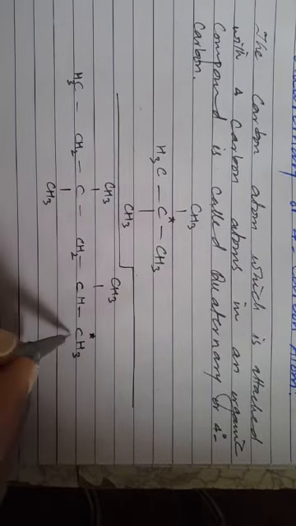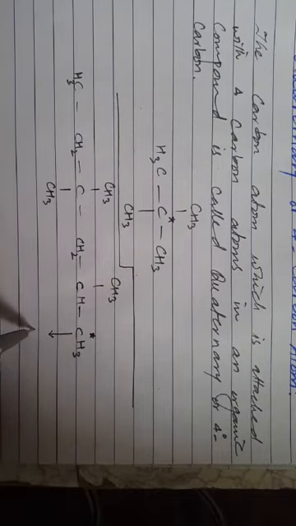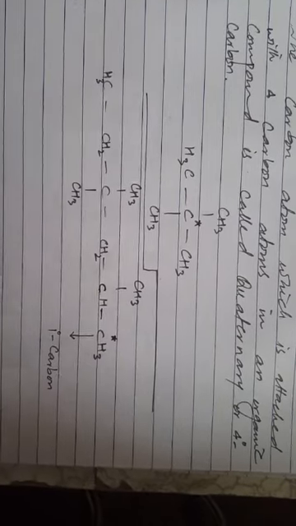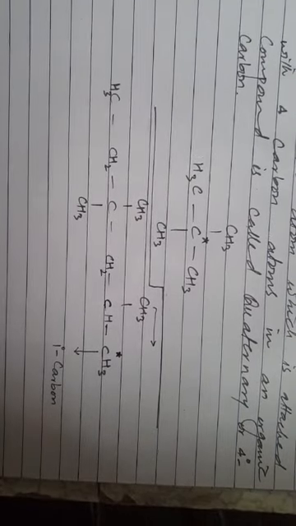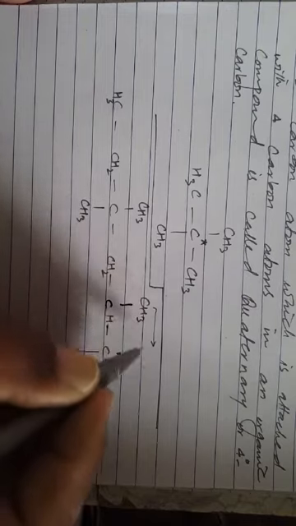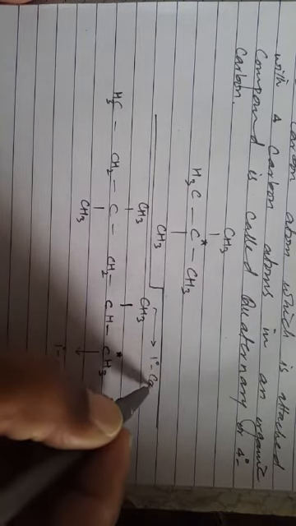So this carbon atom will be primary carbon, and here we can write it as 1 degree carbon atom. Next one, also a primary carbon atom. This is a corner carbon atom, a methyl group CH3. If there is a CH3 group, remember that there are three hydrogen atoms and then one carbon atom. So this will also be a primary carbon atom.